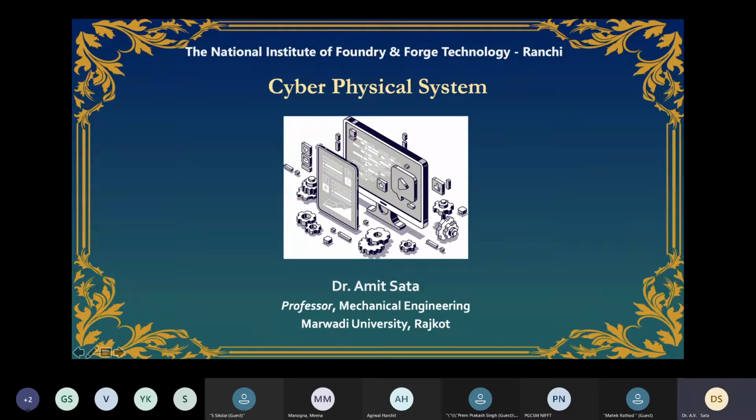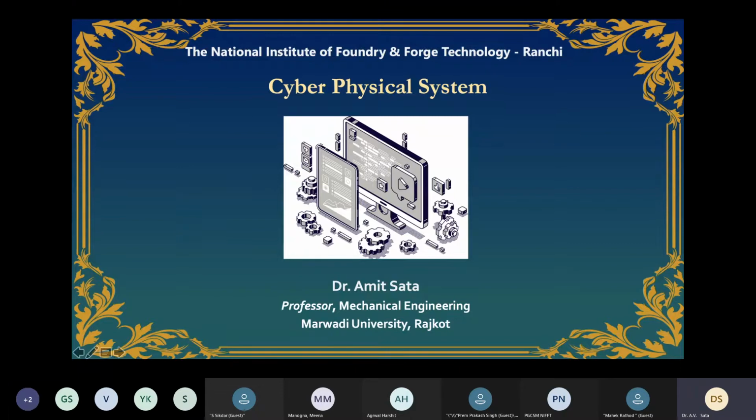So, good morning, everyone. Welcome to the class of Cyber Physical System. And today we'll have a discussion. In fact, today we'll have a kind of hands-on session on a typical system for the data acquisition of the atmospheric temperature and humidity.